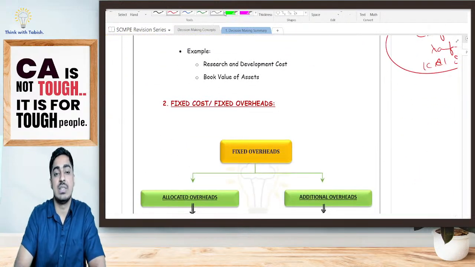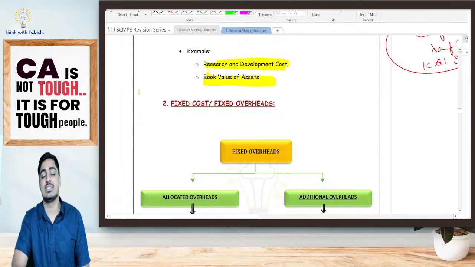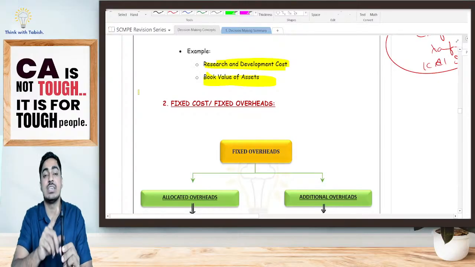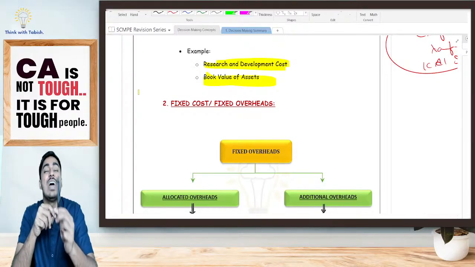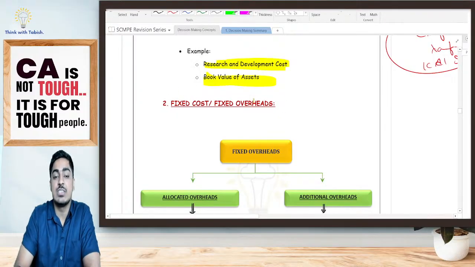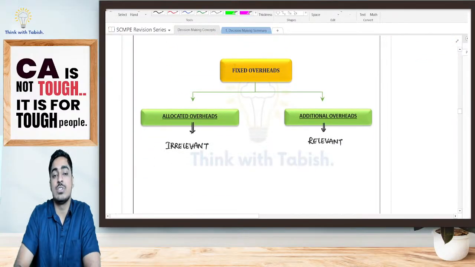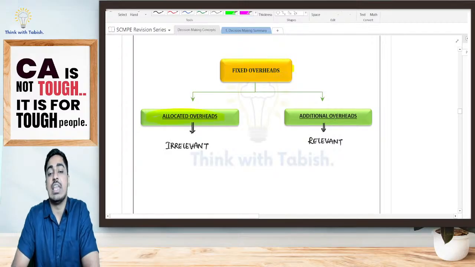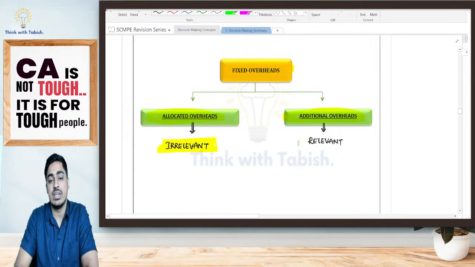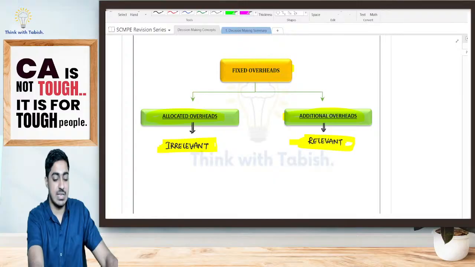So you have few examples. Firstly, you have your research and development cost, which is already done in the past. Book value of assets. Asset you have purchased. Yes, you have purchased this pen 2 years back. You are having the book value of that. Irrelevant, already incurred in the past. Next, I have my fixed cost or else my fixed overheads. Fixed cost or fixed overheads could be two, students. First is your allocated overhead, second is your additional overheads. Allocated overhead is going to be irrelevant for decision making. Additional overhead is going to be relevant for decision making. Let us try to understand it with the help of a small example.